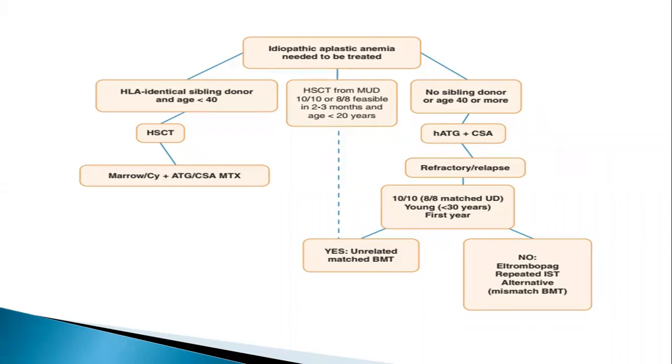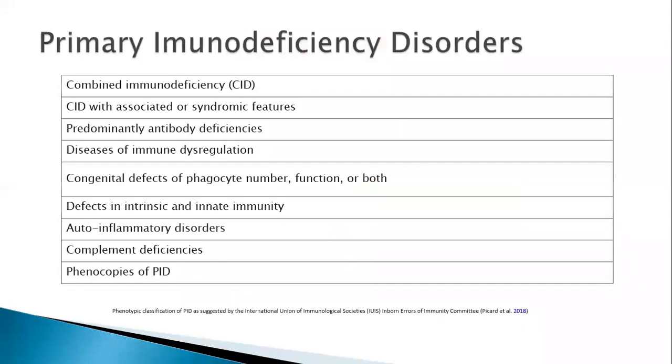The data is less. Now, the other common conditions in which we use transplant, even though it's rare, are primary immunodeficiency disorders. When we talk about primary immunodeficiency disorders, there are almost 300 to 400 different types, and the list has been increasing over the years. Some present with a milder phenotype and some with a severe phenotype.